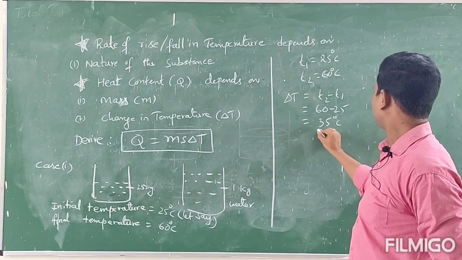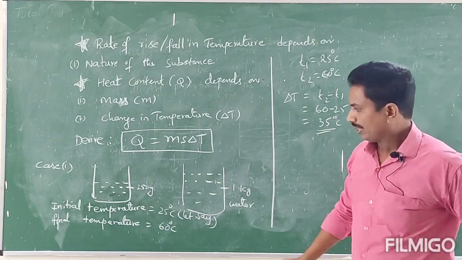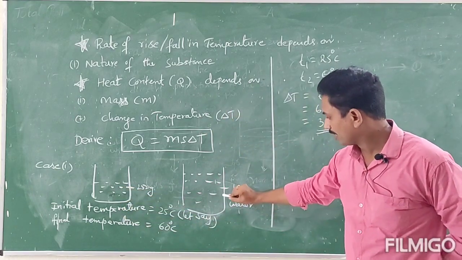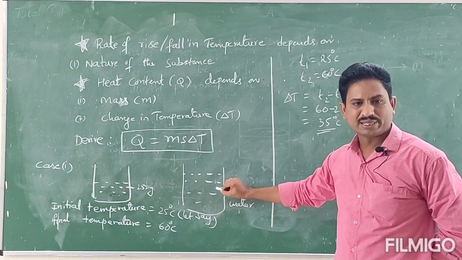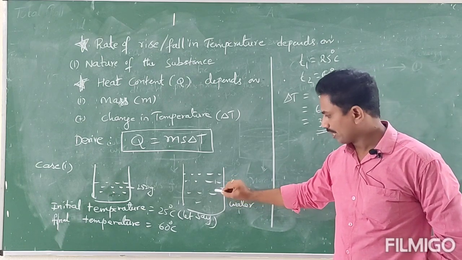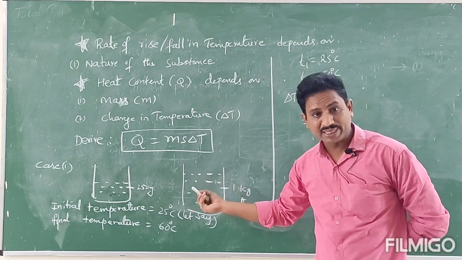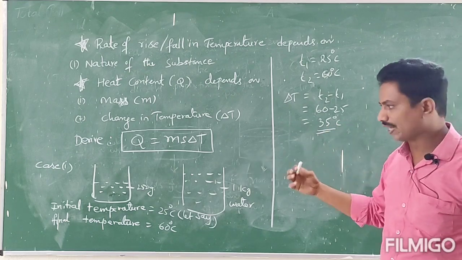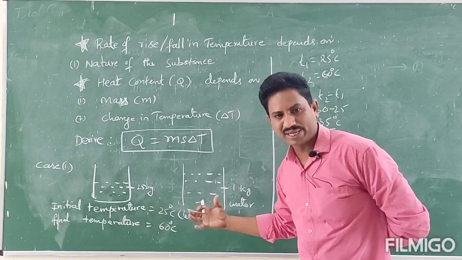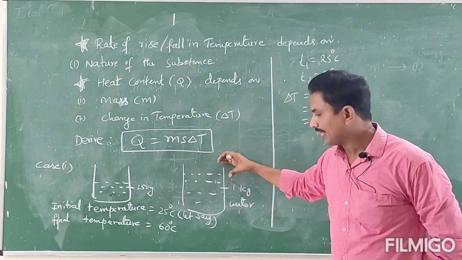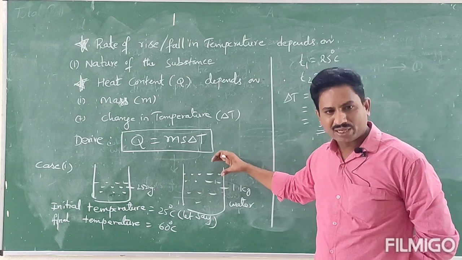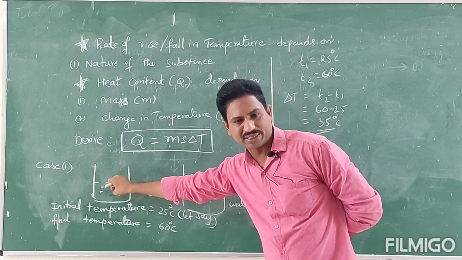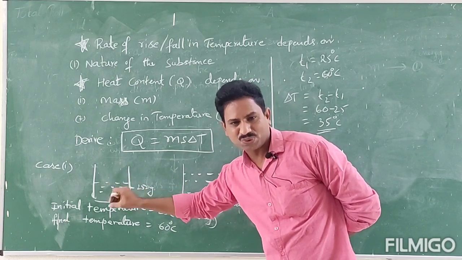So 35 degrees centigrade. Here a lesser mass of water is there, whereas here a greater mass of water is there, and we have to change the temperature by the same 35 degrees centigrade. That's why we have to supply more heat energy to the beaker containing the greater quantity of water, whereas we have to supply less heat energy to the beaker containing the lesser quantity of water.